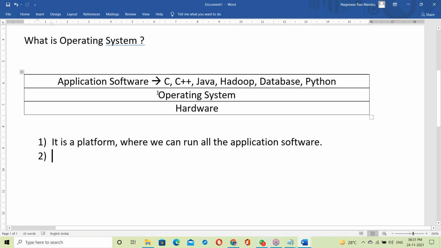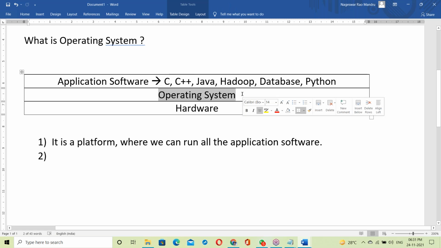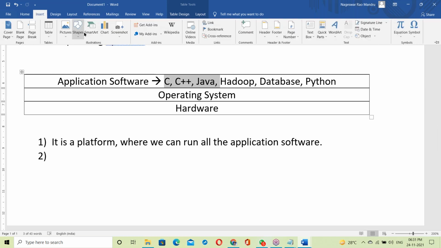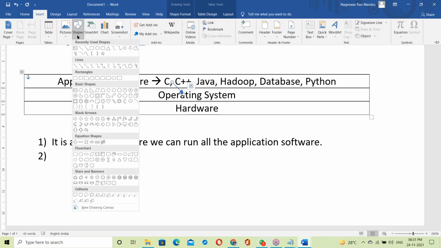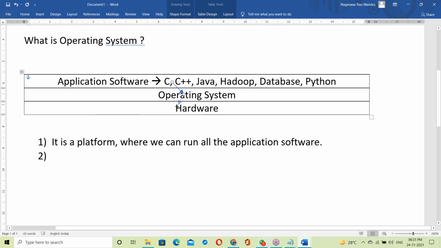Okay. See, not only a platform here. Suppose, for example, a C program or Java program is generating some data, output. First of all, the output goes to OS. From the OS, it is transferred to the output device. So the output of all the programs is first delivered to OS, and then transferred to the output device.